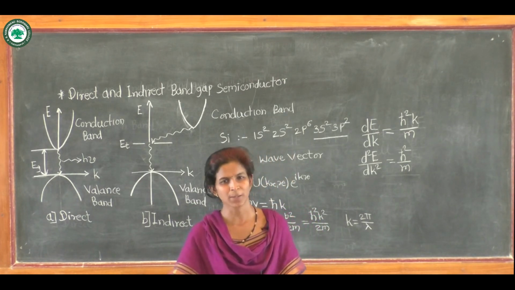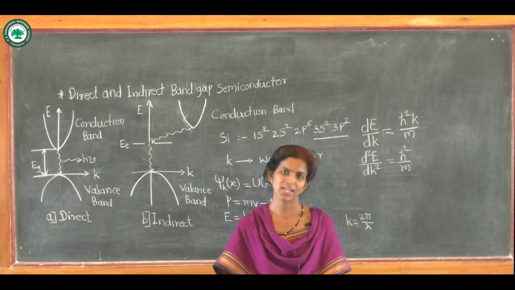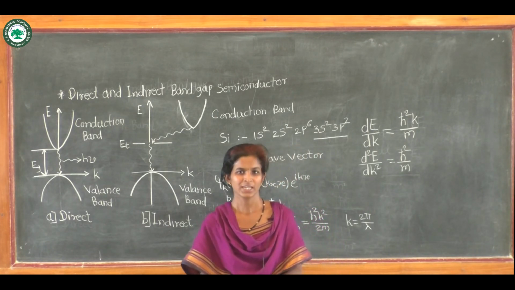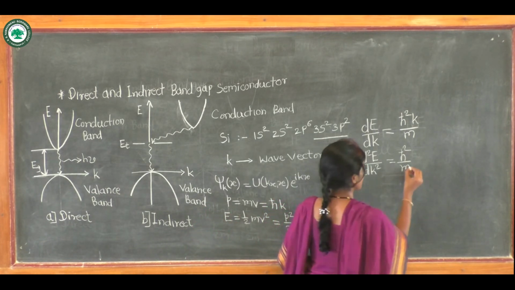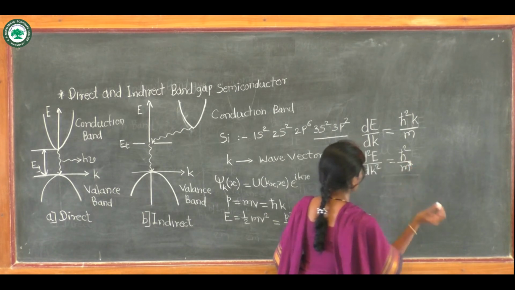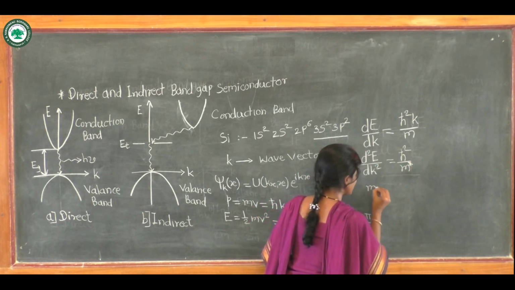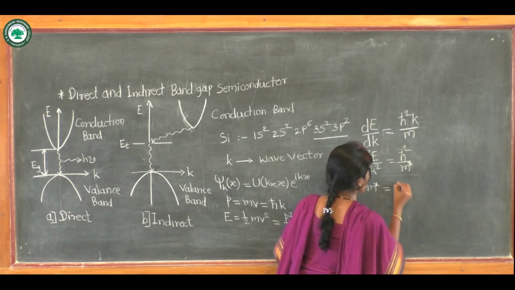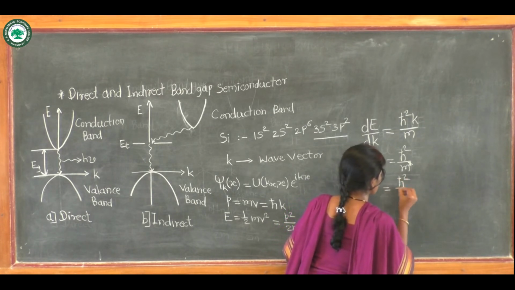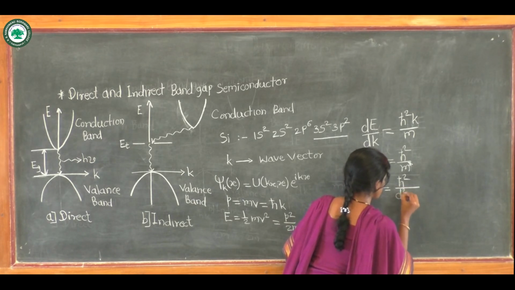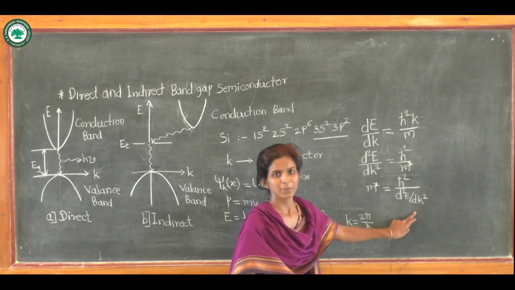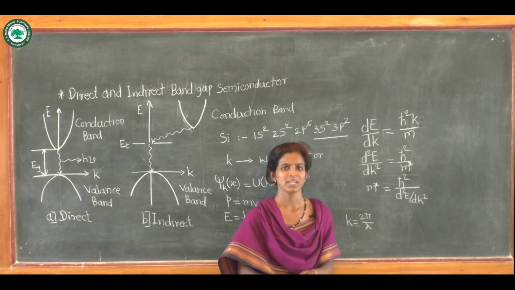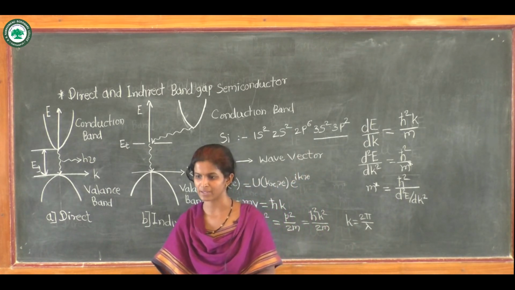As in the case of a semiconductor, electrons as well as holes take part in the conduction process. This m, that is effective mass, is denoted by m star. So one may write the effective mass as m star equal to h cross square upon d square E by dk square, and this d square E by dk square is nothing but the curvature of the band.